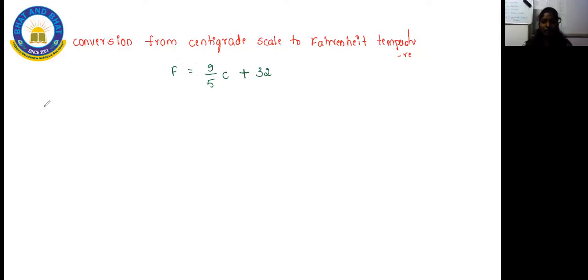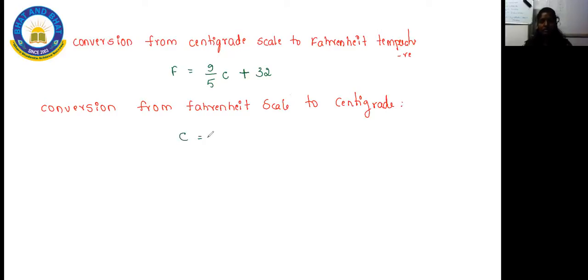And when you are converting Fahrenheit to centigrade, you have another formula, that is conversion from Fahrenheit scale to centigrade. So kids, in this situation, you will be making use of another formula, that is C is equal to 5 by 9 (F minus 32).